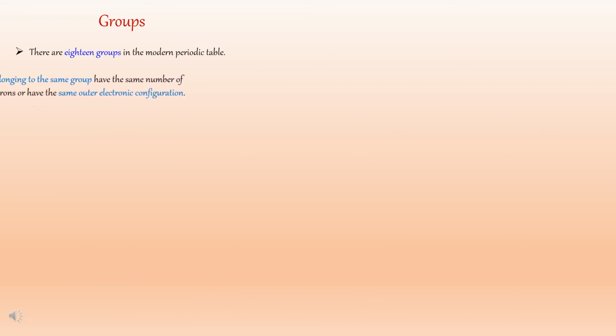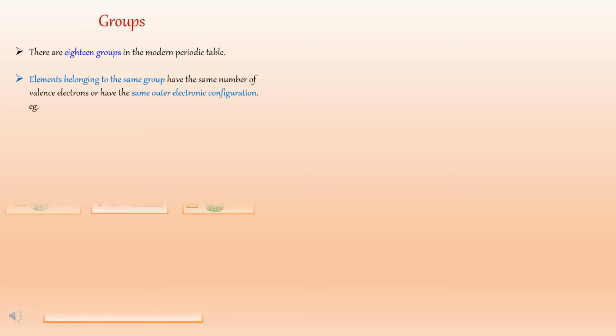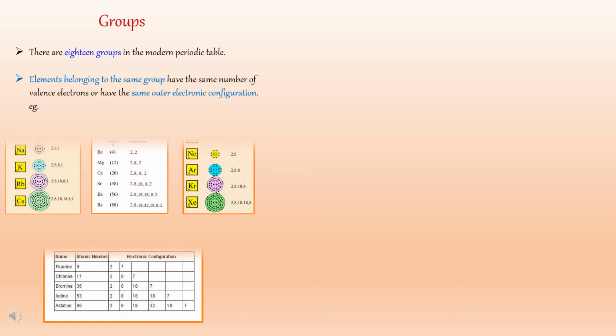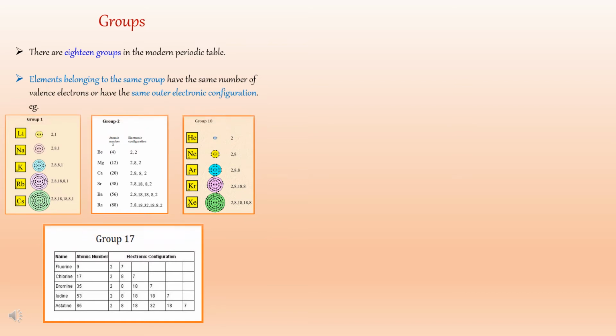Now let's see what the groups in the modern periodic table are. There are 18 groups in the modern periodic table. The elements belonging to the same group have the same number of valence electrons, or the same outer electronic configuration.